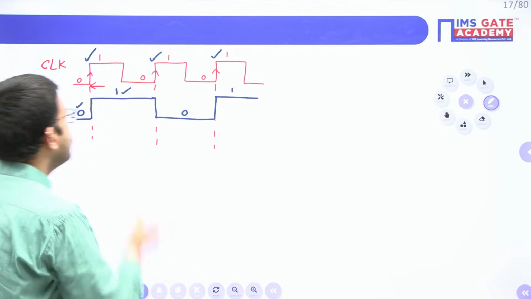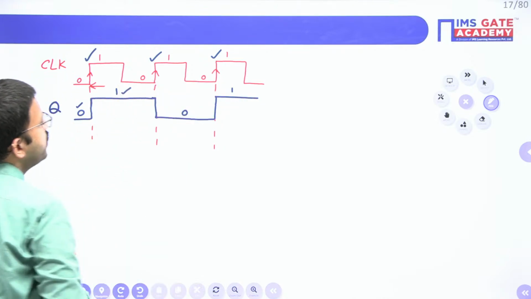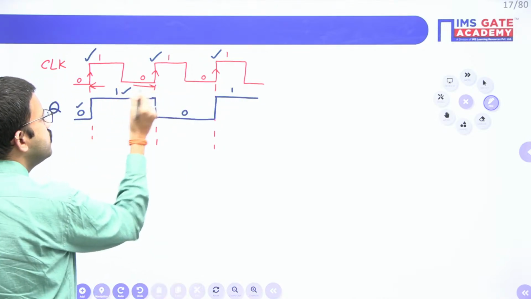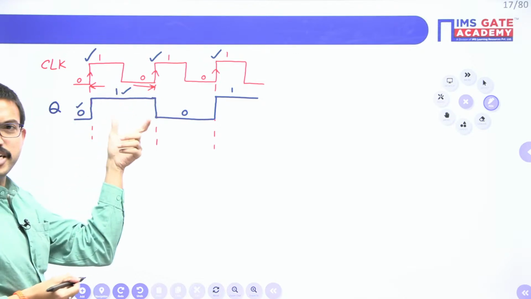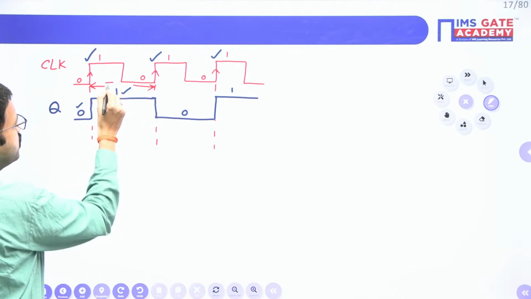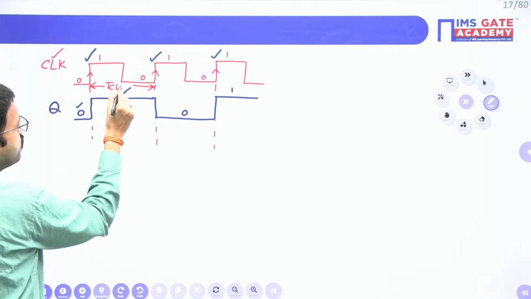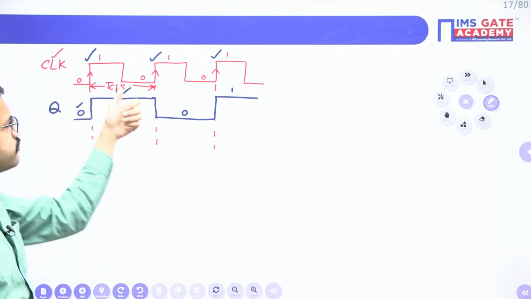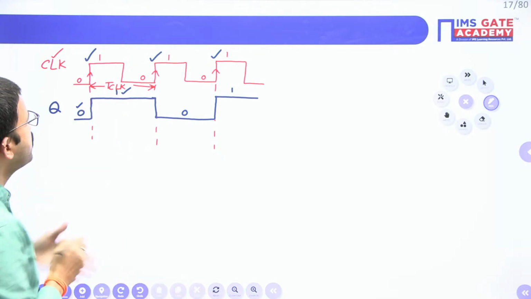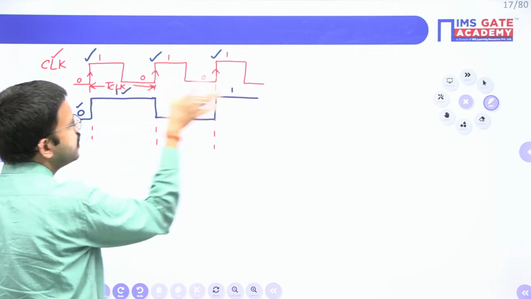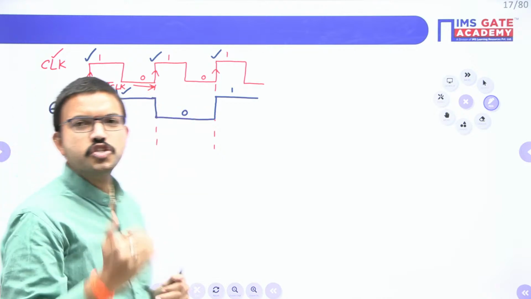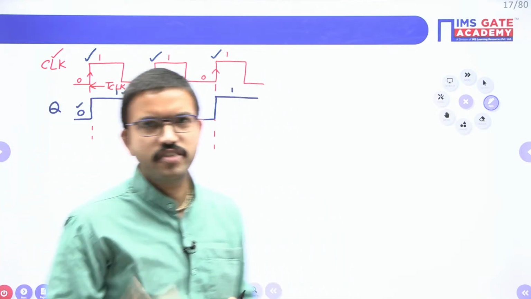Whatever pattern is going to repeat, that pattern's duration we call the period of the signal. Since I have considered this signal name as clock, I am giving this time period as T suffix clock. Whenever a particular pattern gets repeated, that signal or waveform we call a periodic signal or periodic waveform.